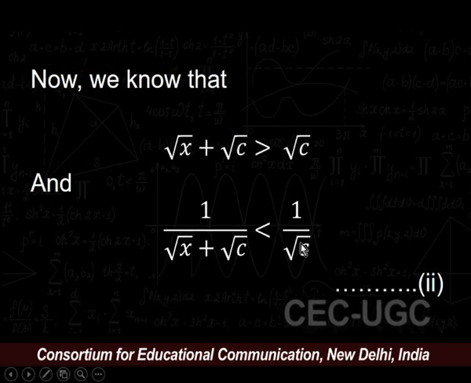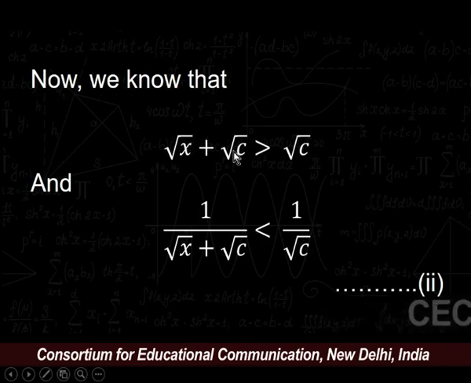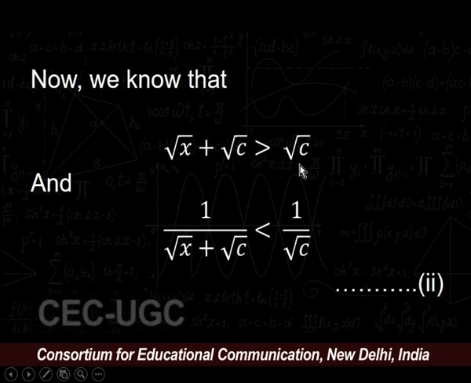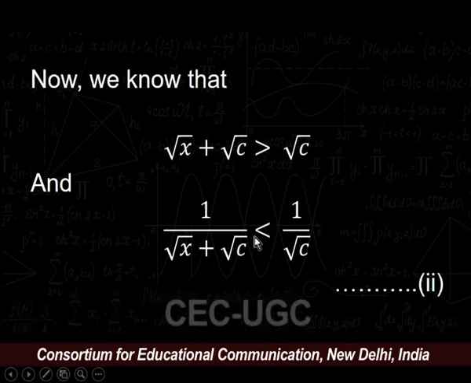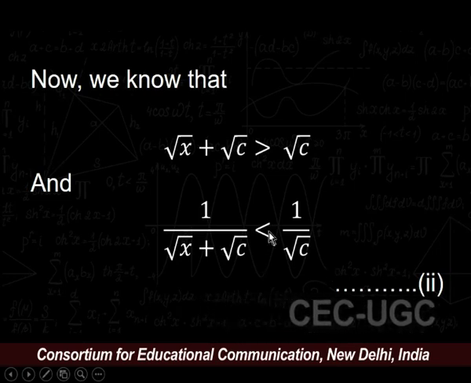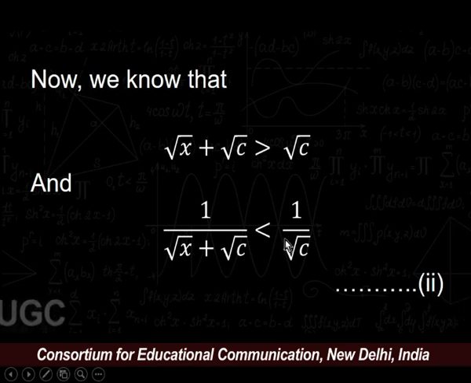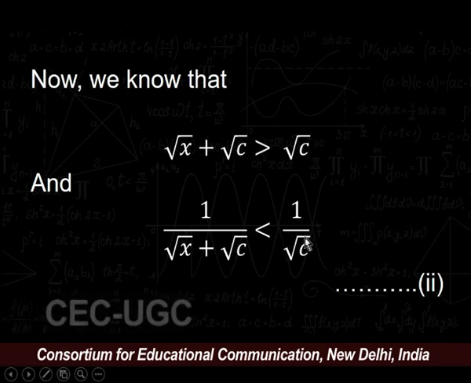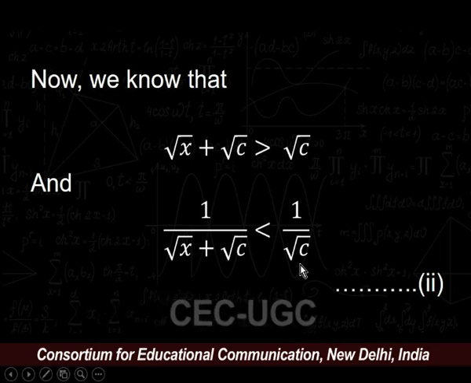Now, we can say that root x plus root c is greater than root c. If we take reciprocal, then we get our equation number 2, that is, 1 upon under root x plus under root c is strictly less than 1 upon under root c.